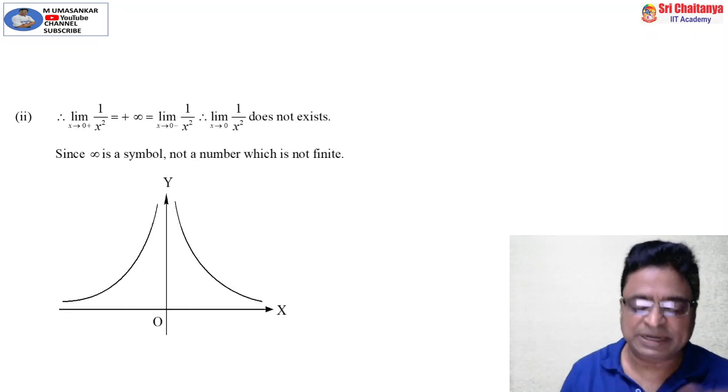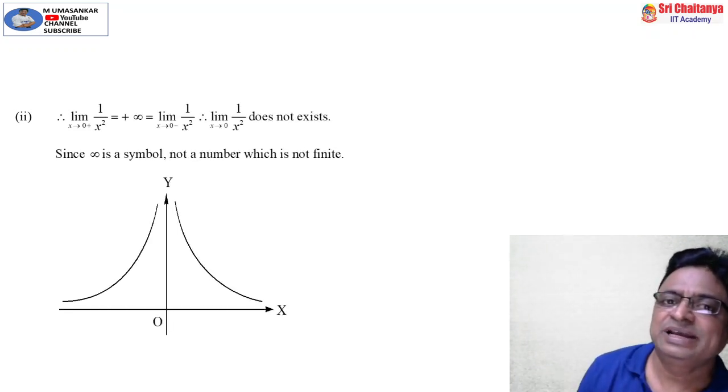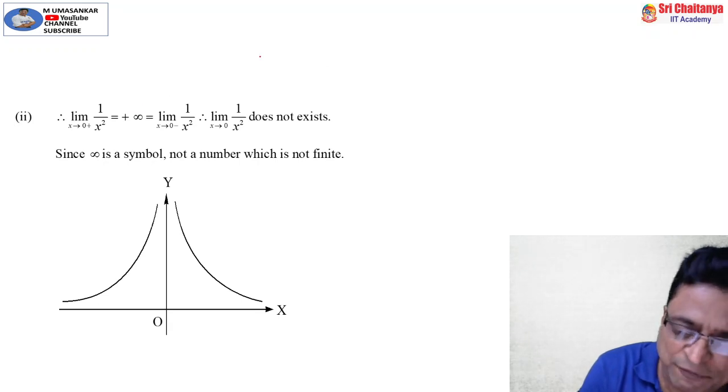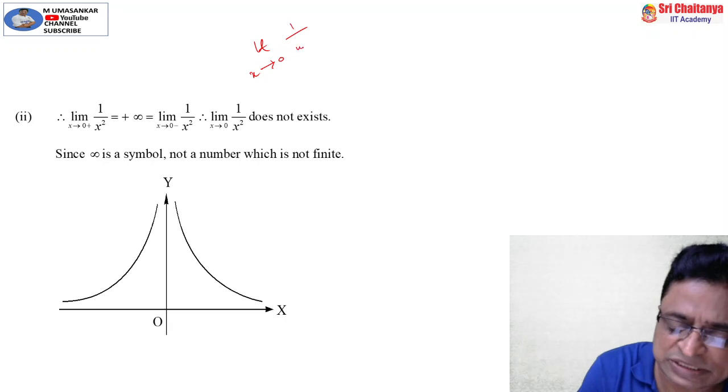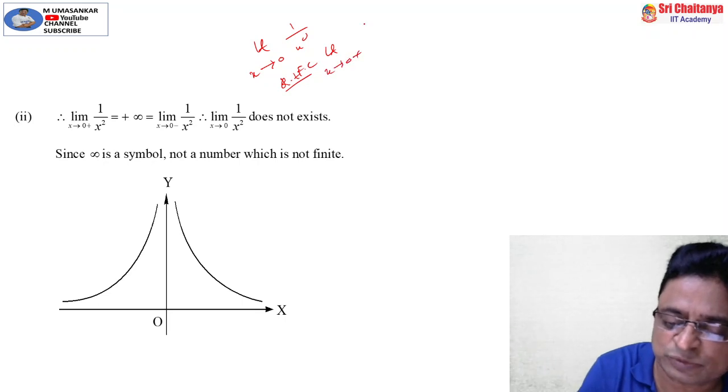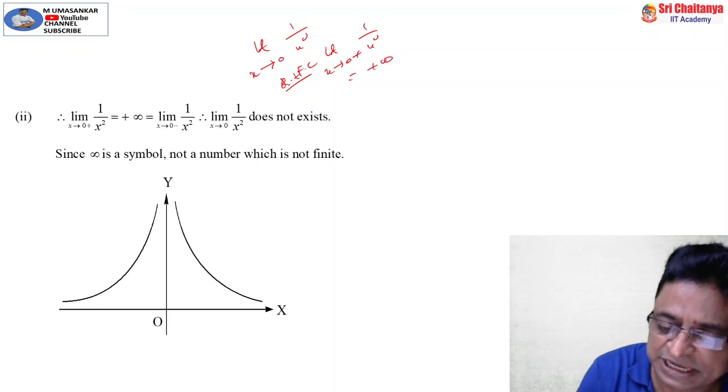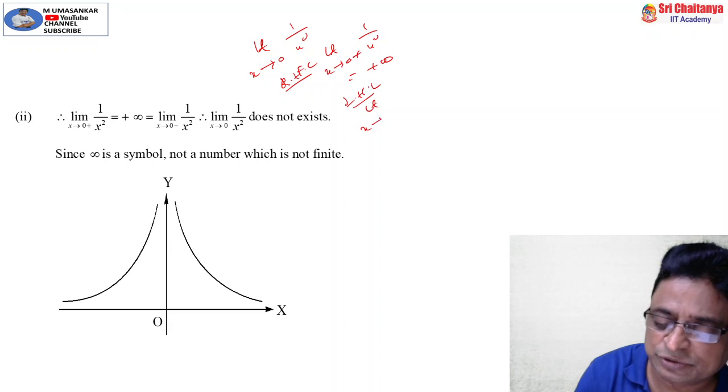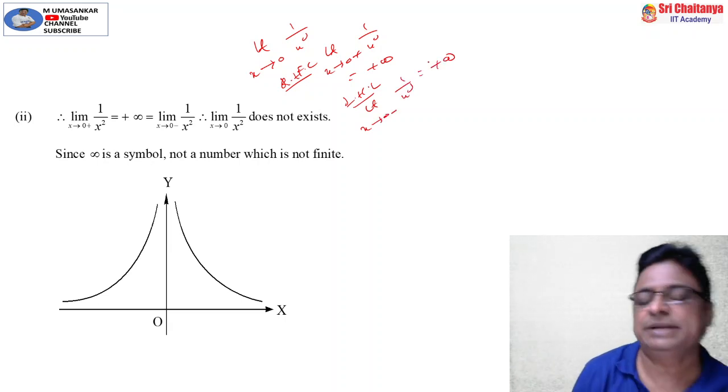Similarly, observe the fourth one. What is limit x tends to 0 of 1 by x square? Here if I find the RHL, that is the right hand limit, x tends to 0 plus of 1 by x square, that is plus infinity. Similarly, the left hand limit or LHL, that is limit x tends to 0 minus of 1 by x square, again that is also plus infinity.